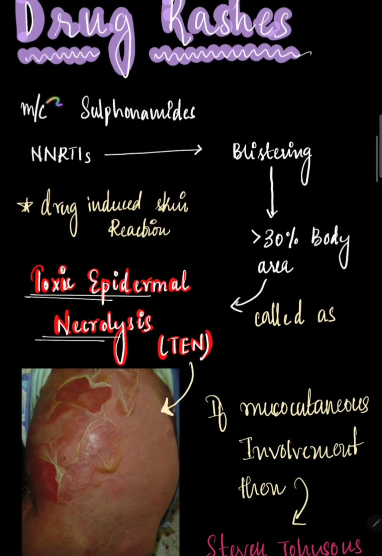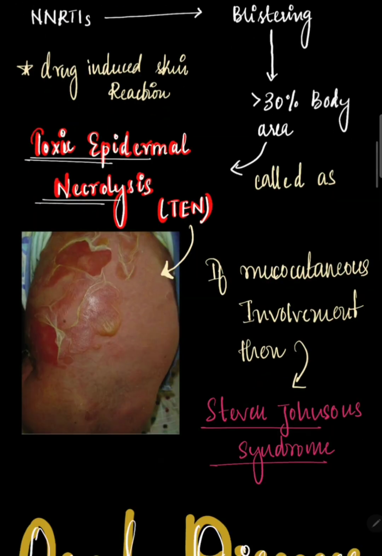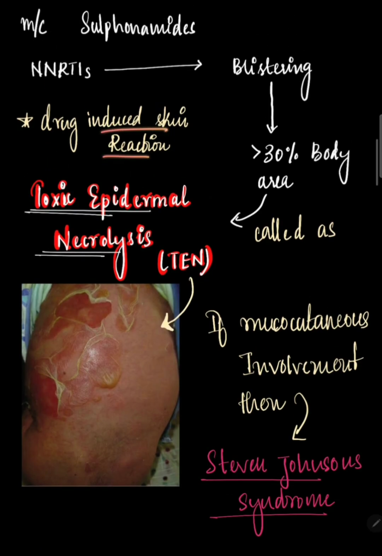Then we have drug rashes. So the most common drug that causes rashes are sulfonamides, as we all know, but then NNRTIs can also cause blistering. As I already explained earlier, if these blisters are present in more than 30% of body surface area, then it is called toxic epidermal necrolysis. So this is how it looks. We can see a lot of blistering, and you can see the fluid collection under. This is a drug induced skin reaction.